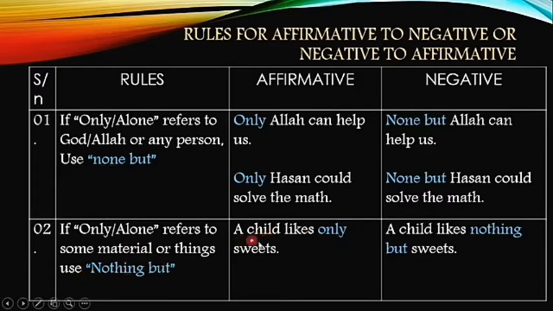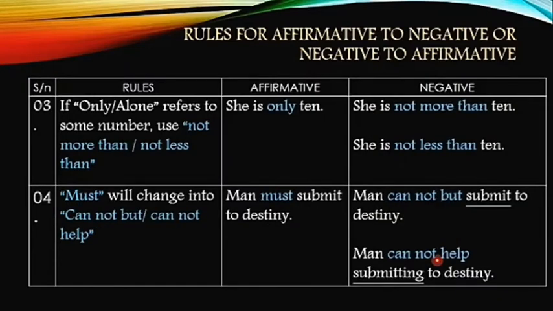For example, a child likes only sweets. What? A child likes sweets and only sweets. So then, instead of only, we have to use nothing but. The negative form of the sentence is, a child likes nothing but sweets. Then what will happen if only or alone refers to some number? Let's check out. We have to use not more than or not less than.